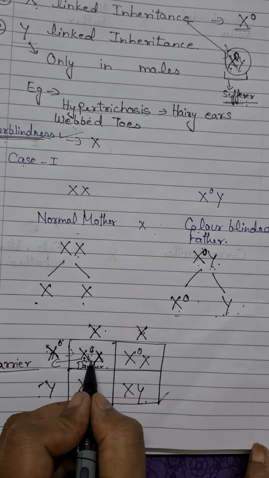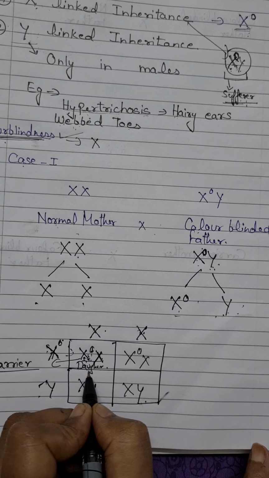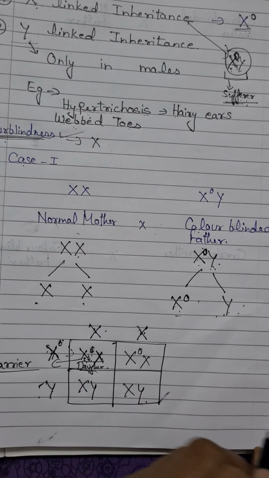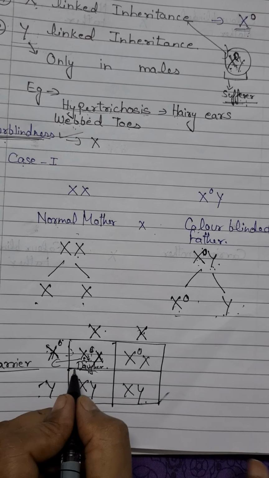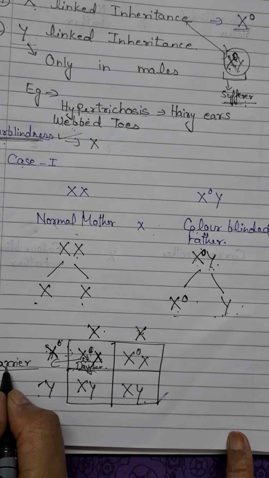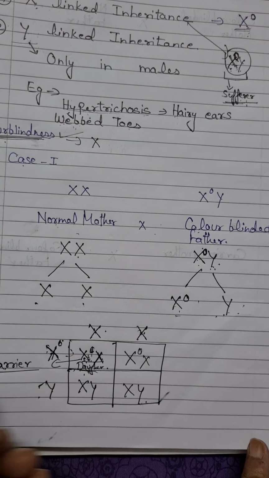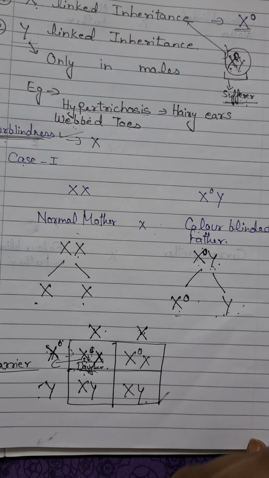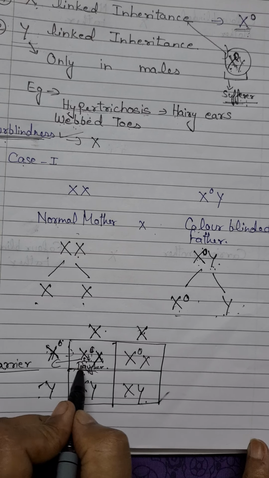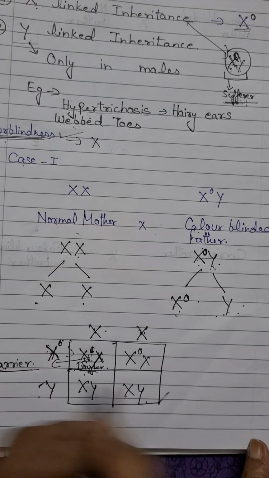So this recessive allele is not going to express itself in this progeny. This daughter will be a carrier of the disease, meaning she may transfer that disease to the next generation, but she is not the sufferer of the disease.